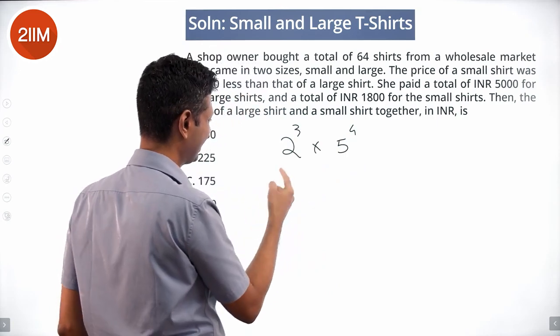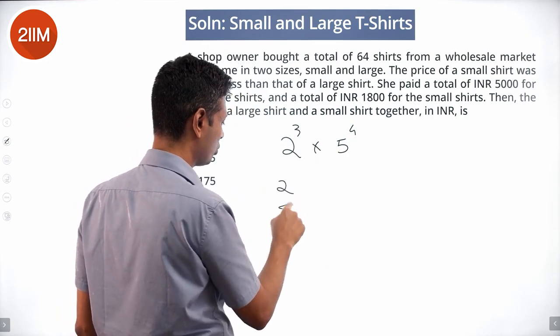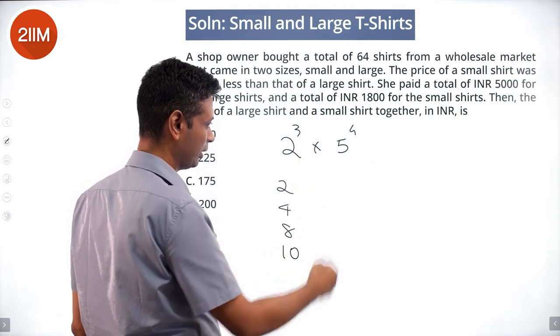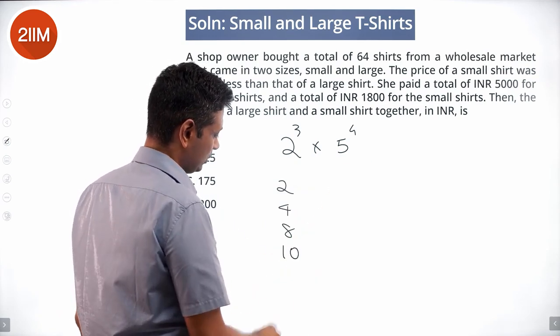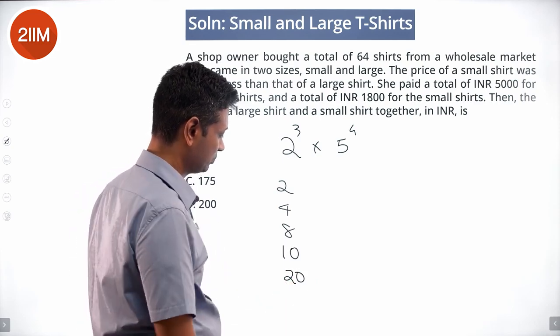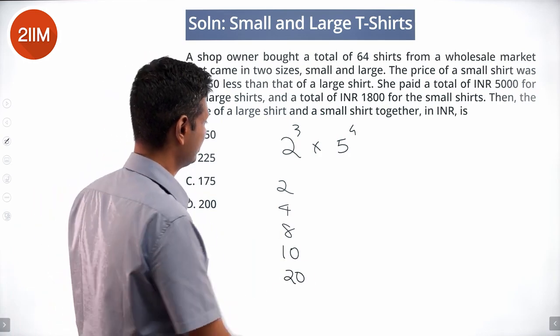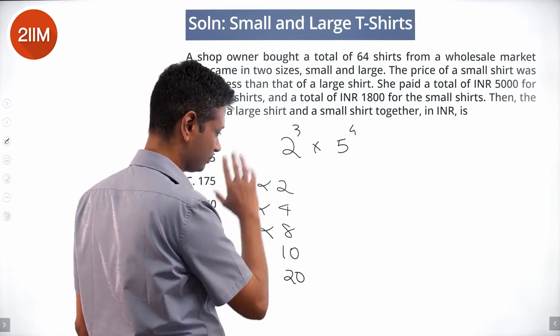And so I can write this as 2 into something, 4 into 8 into, or 10 into remaining, 20 into 16 won't work. Different combinations and then see which works. This 2, 4, 8, they're too small. Fine.